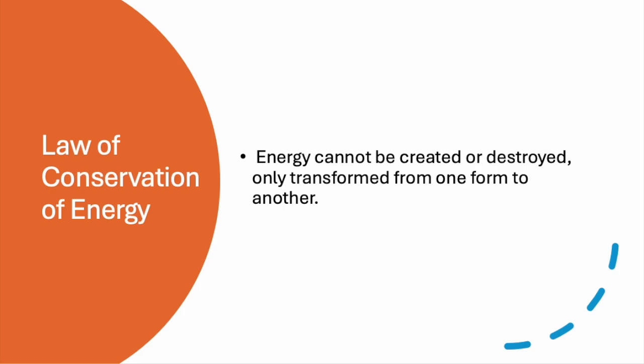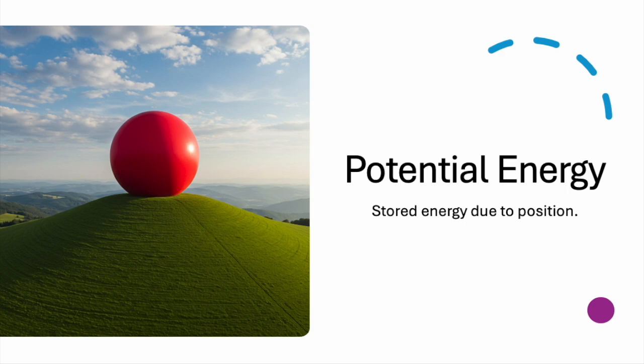Potential energy is stored energy. It's the energy an object possesses due to its position or state. For example, a ball at the top of a hill has gravitational potential energy because of its height. The higher the ball, the more potential energy it has.